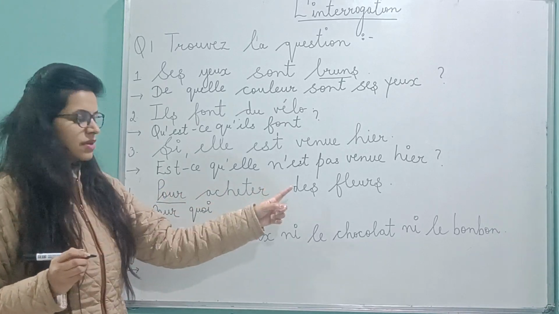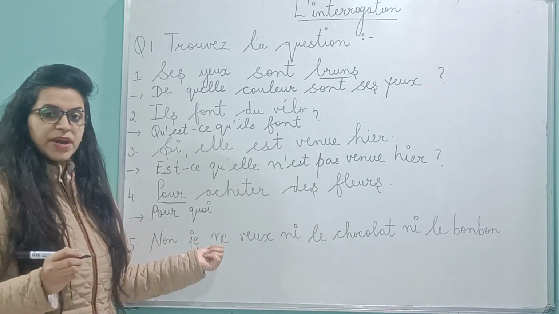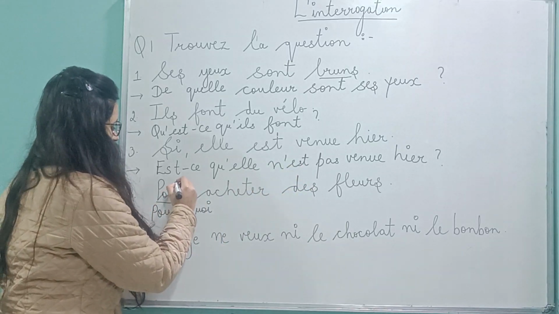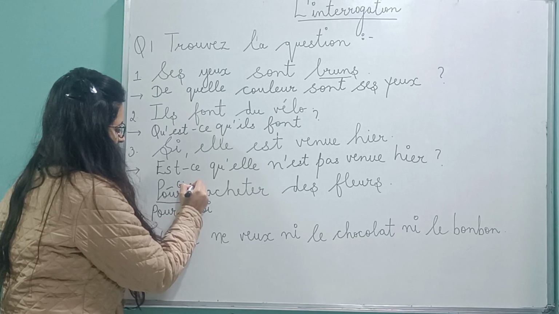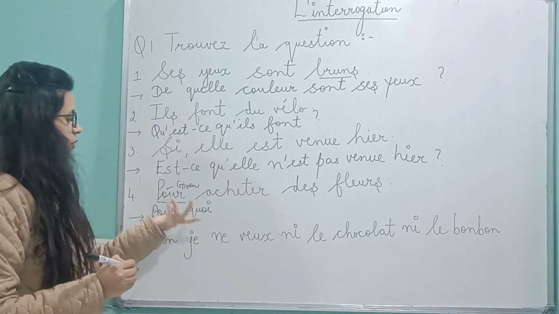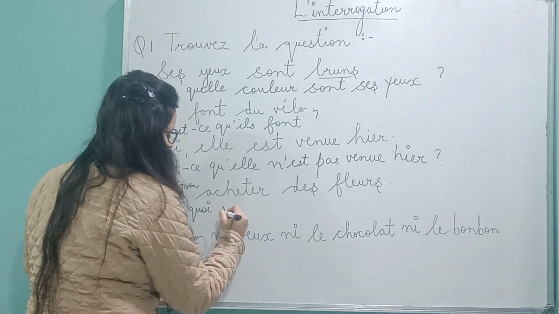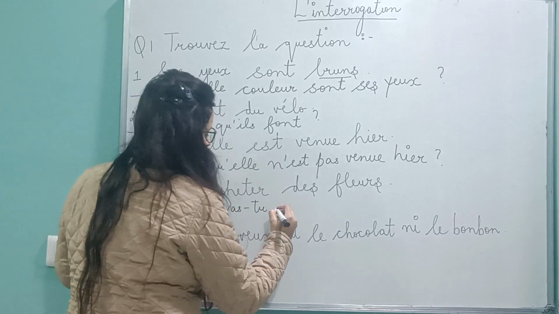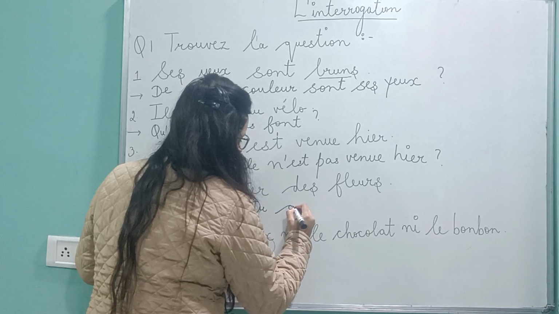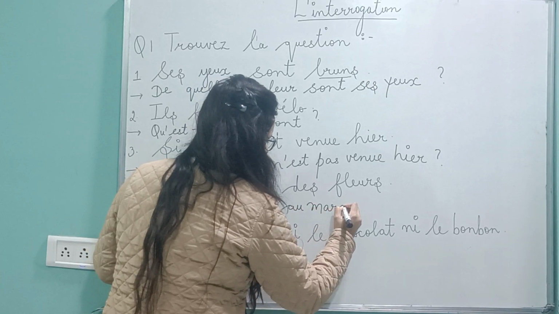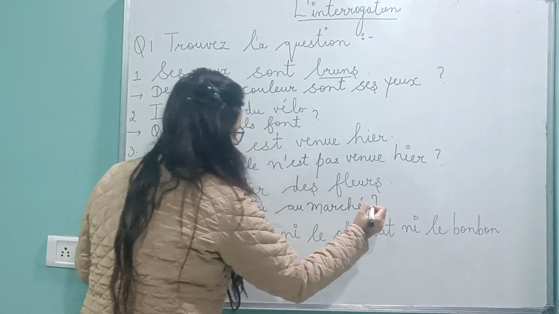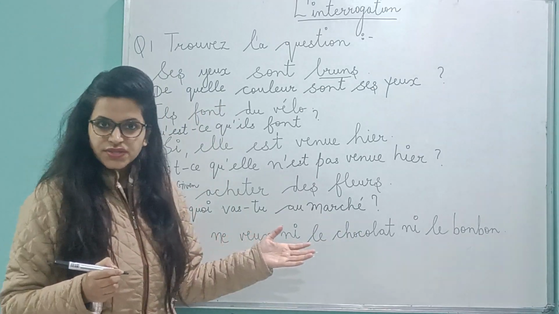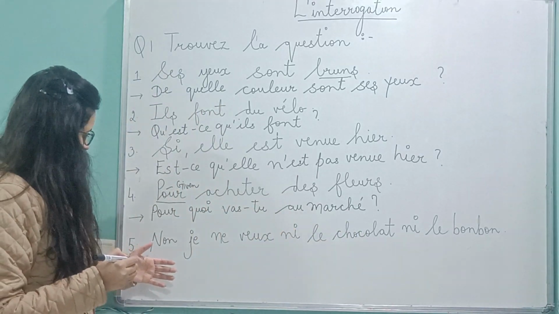So for buying some flowers, why am I writing it separate? Because pour is given. That's why I'm writing it separate. So for what? And now you can continue. For what are you going to the market? Pour quoi vas-tu au marché? For what are you going to the market? For buying flowers.